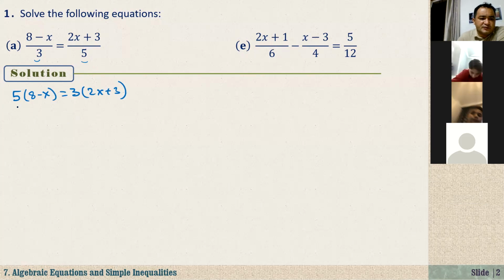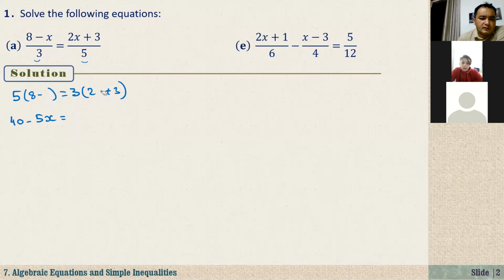Now, if you expand this, 5 times 8 is 40. 5 times x is 5x. Let me just use x and x. On the right hand side, 3 times 2x is 6x. 3 times 3 is 9. Now let's take 6x to the left hand side and 40 to the right hand side.